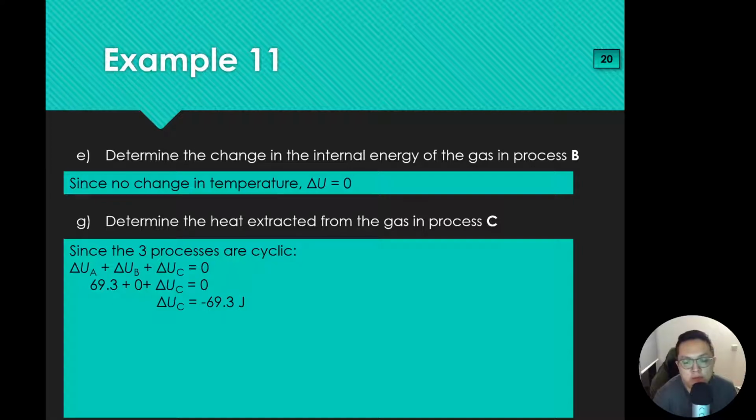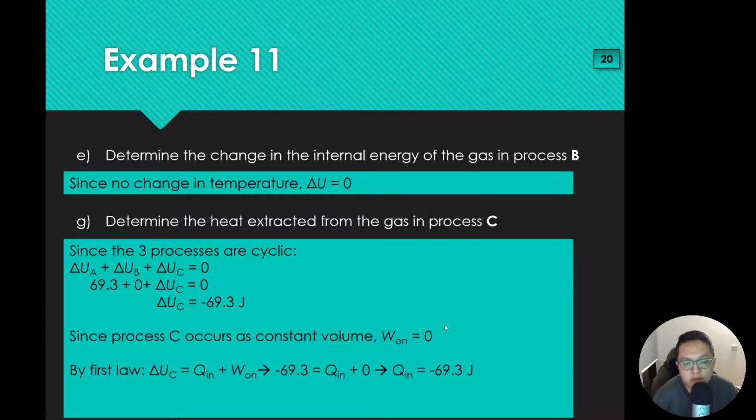Process C is a constant volume change, so no work is done: work done on the gas is 0. So I can find the heat this way: delta U for C equals Q in plus W on. Sub in the values again: negative 69.3 equals Q in plus 0. Therefore, Q in is negative 69.3 joules.